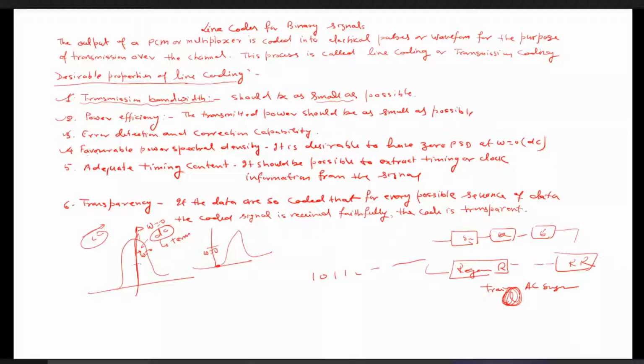So we should have a favorable power spectral density. If we ask which power spectral density is favorable between these two, suppose in one power spectral density we have this.